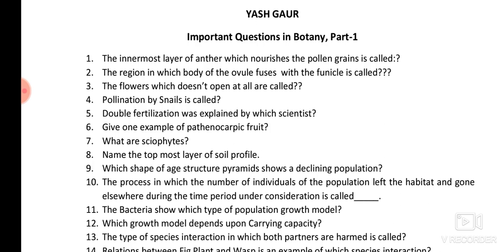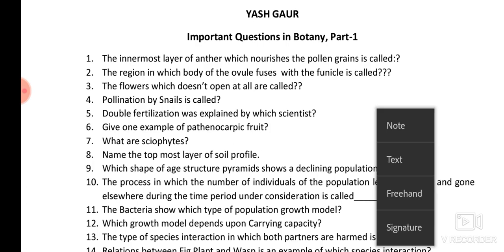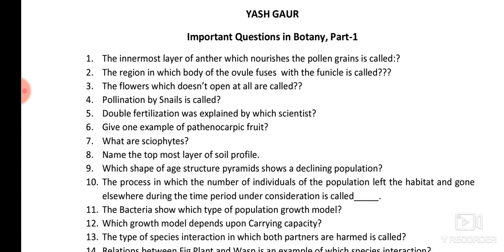But in the declining population, that is the urn shaped pyramid, the third one, the number of post-reproductive, meaning the old age ones, is very high as compared to the reproductive or the pre-reproductive. So whenever the post-reproductive die, the population will decline because there is a smaller number of pre-reproductive or reproductive organisms. So the answer will be the urn shaped pyramid shows a declining population.